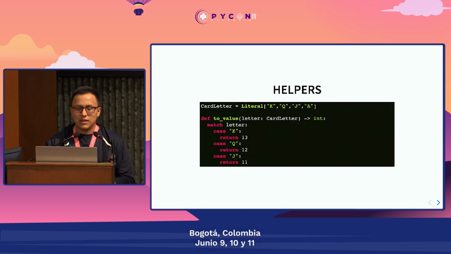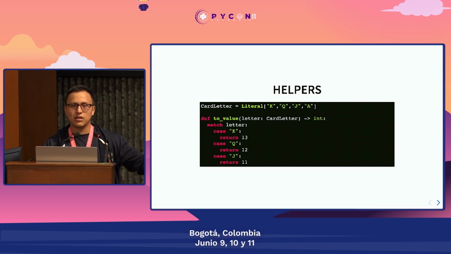Well, my last helper, and that's something that I think we all saw during the keynote, is that if we are using pattern matching, the type checker is going to be there for us if we miss a scenario. Here I have the CardLetter, and the function toValue that takes CardLetter and returns an integer, and clearly we see that we're missing the last case, which is the A. If we're using a type checker like Pyright or MyPy, they're going to complain.